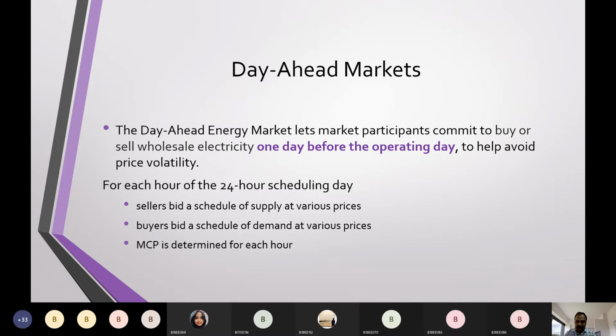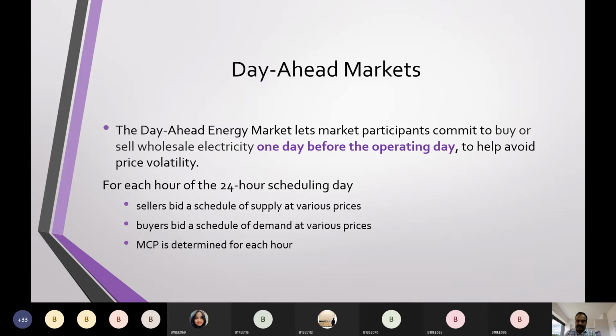Okay, so one day before the operating day. For each hour of the 24-hour scheduling day, so for the next day itself, the slots will be made into 24 hours. Hour 1, hour 2, hour 3, hour 4, hour 5, hour 6. Let us suppose tomorrow is 24th, right? So on the 23rd itself, I'll be submitting the bids, and on the 23rd itself, the complete deals will be done, for the next day, hour wise.